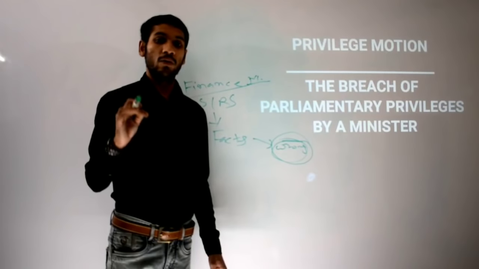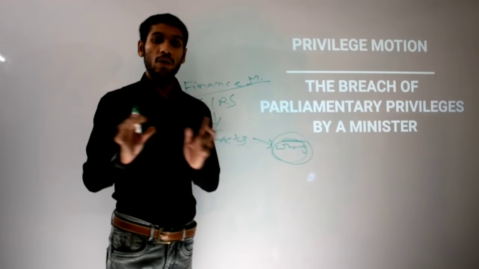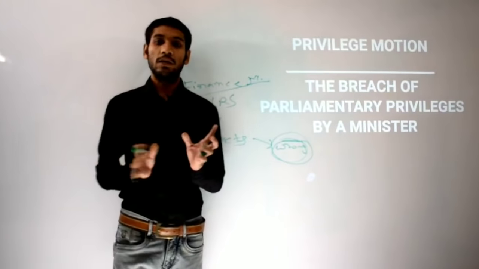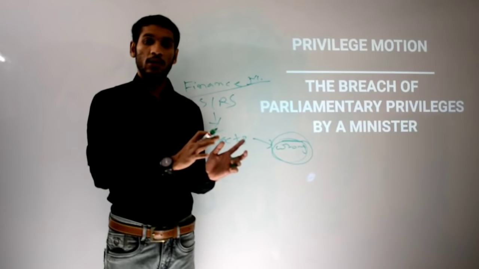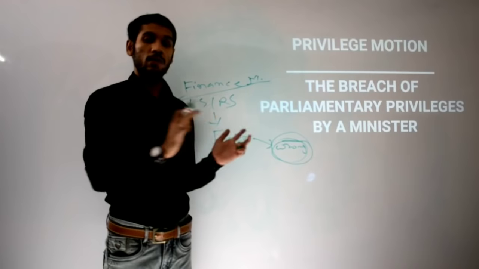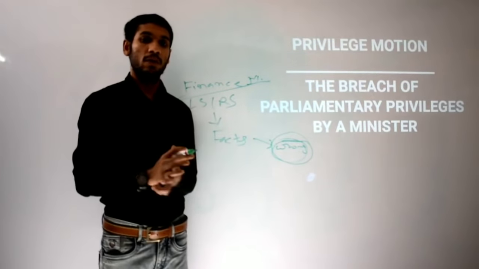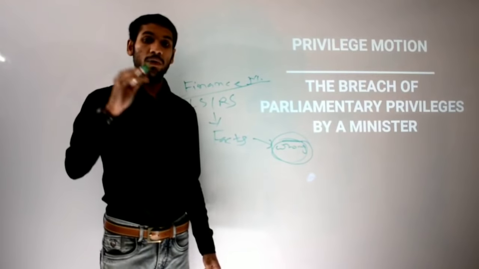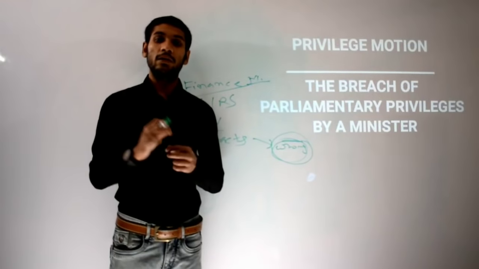It means it is not allowed in the house, but you have done it. You are not allowed to put wrong facts and figures, to quote wrong statements, or to make false remarks on any facts, figures, or even on any member. If any minister has done it, it is termed a breach of privileges of the house.